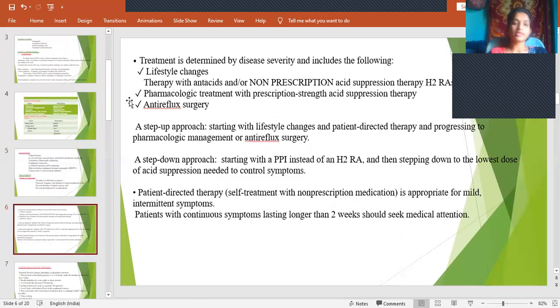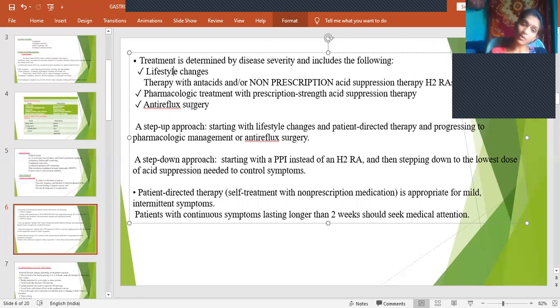So it includes first lifestyle changes, and then therapy with antacids and non-prescription acid suppression therapy like PPIs or H2 receptor antagonists, and pharmacological treatment with prescription strength acid suppression therapy and anti-reflux surgery. Anti-reflux surgery can be done only when it is complicated. Here we follow two kinds of approaches: one is the step-up approach and the other is the step-down approach. The name itself indicates it: step up means we are increasing from low to high, step down means from high to low.